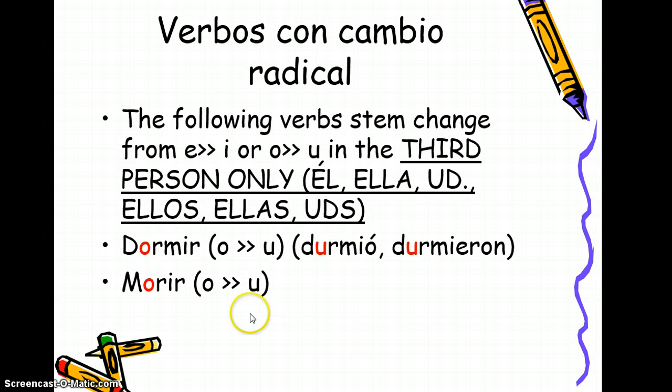Okay, and we're going to leave off here. This is our next topic for tomorrow night. Los verbos con cambio radical, o los verbos con cambio de raíz.